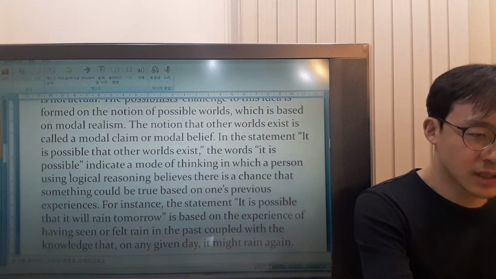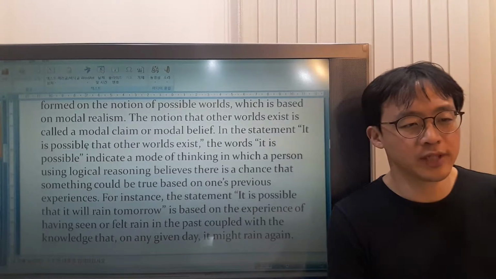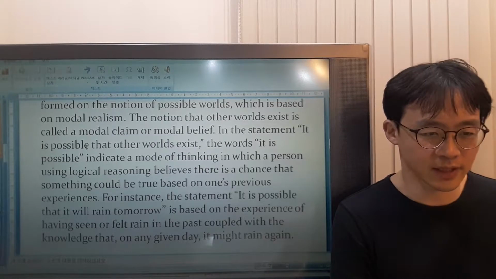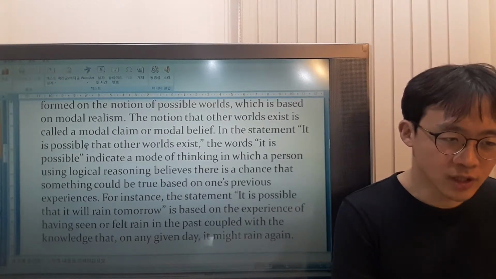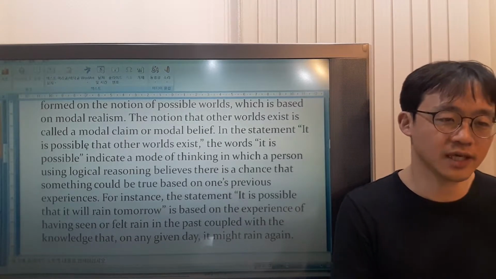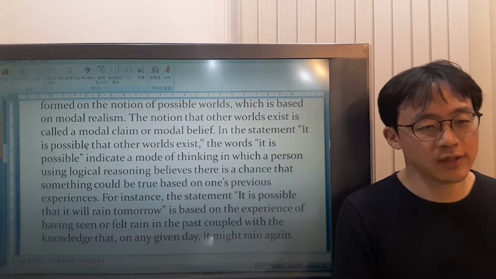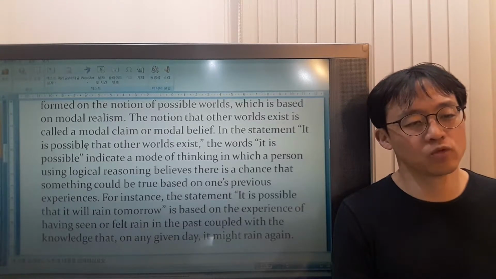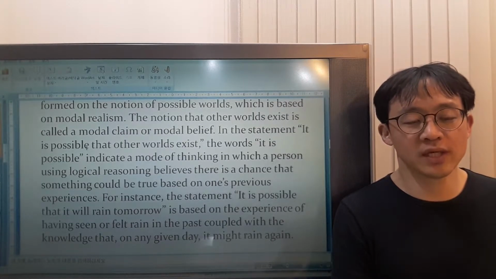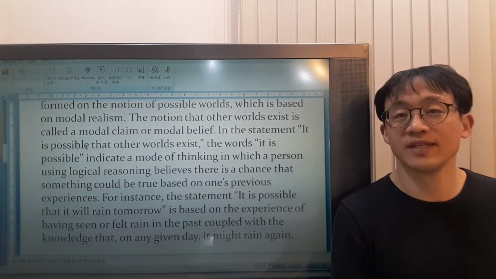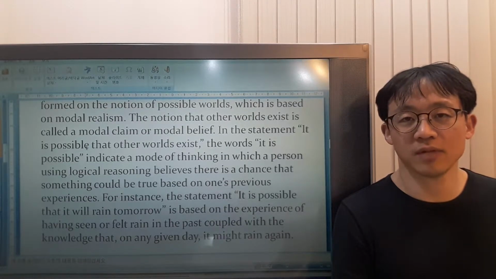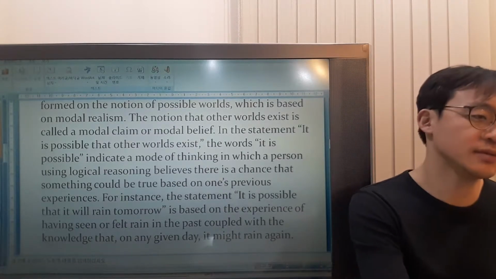For example, the statement "it's possible that it will rain tomorrow" is based on the experience of having seen or felt rain in the past, joined with the knowledge that at any day it can rain again. All right. So this statement is based on two things. One thing is the experience of having seen or felt rain before, and the other thing is the knowledge that on any day it can rain again.